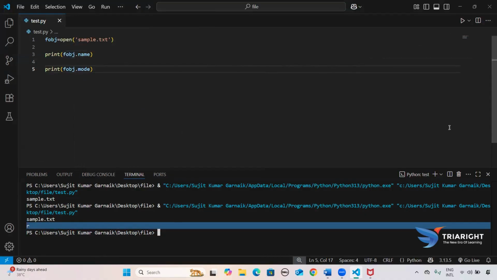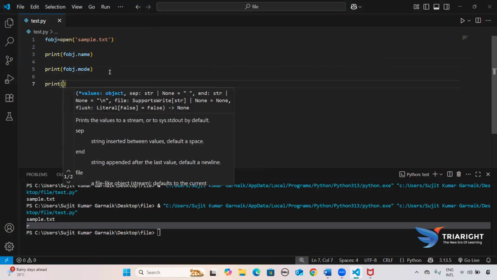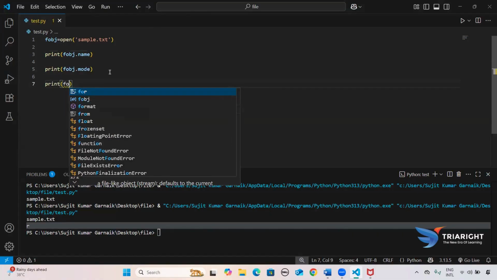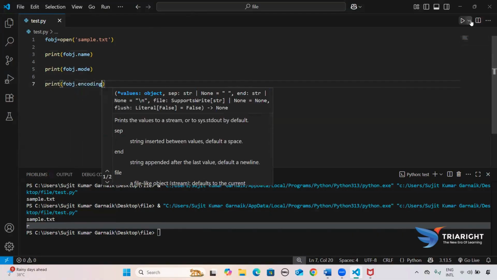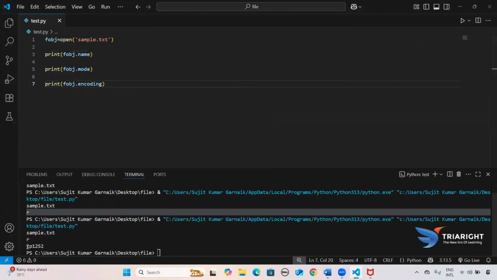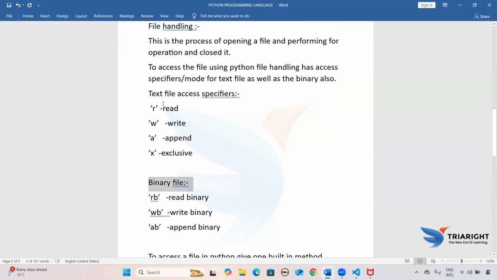Now if I try to use an encoding, meaning UTF, this is a standard format. If I check the encoding with file object dot encoding and run this, it gives me that UTF code. So this is all about file handling and what a file is. In the upcoming session we will use these modes, the different modes in the case of our text file. Then after completing all the modes, only then do we need to go deep into binary files.